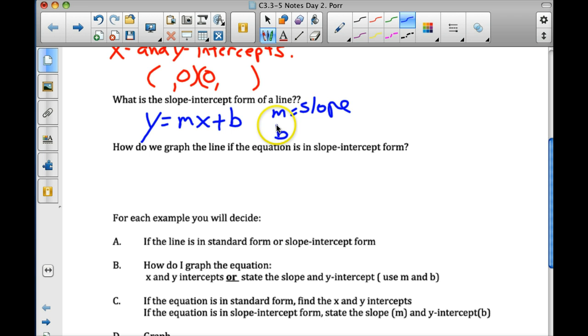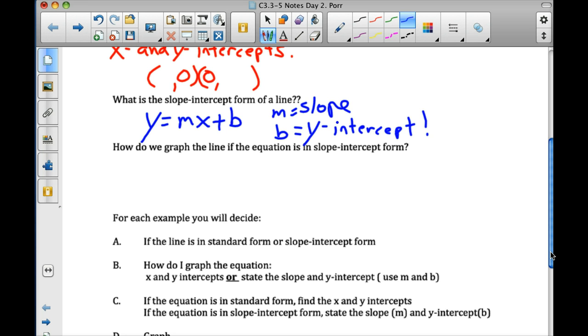And what does b stand for? The y-intercept. Basically, it's where the line crosses the y-axis. A lot of people have this pretty much down. You have to start remembering the name of each form as we go through this.